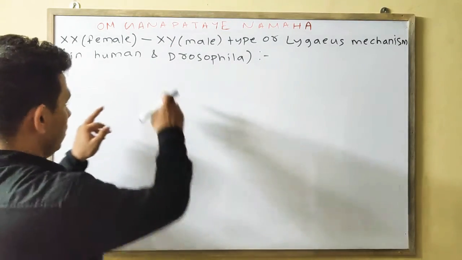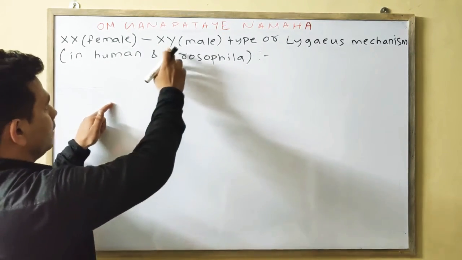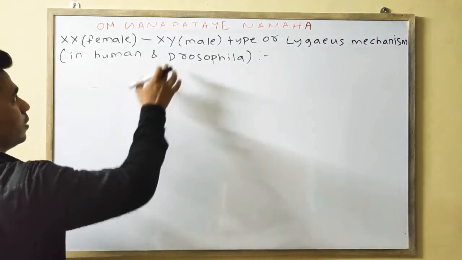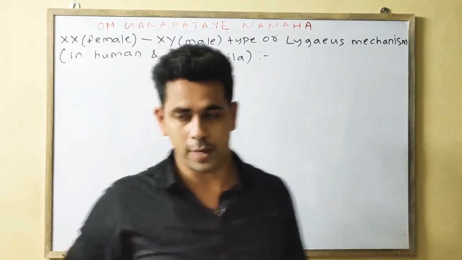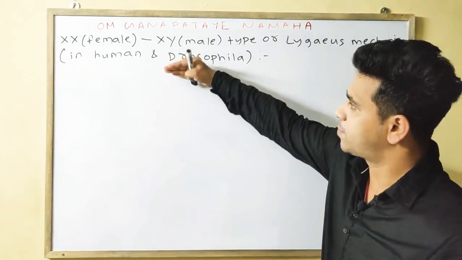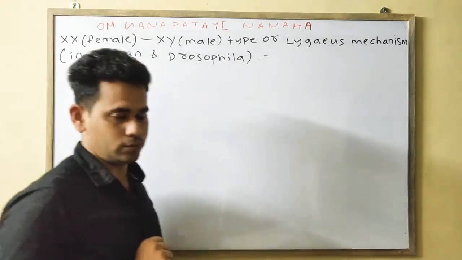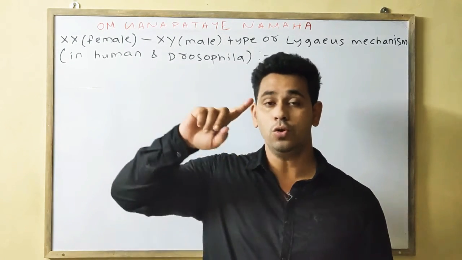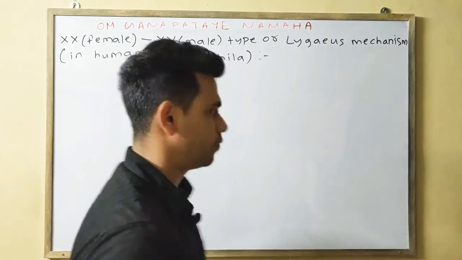So if the sperm consists of the X chromosome, it will produce a female. If the sperm consists of the Y chromosome, then it will produce a male. So the sex of the offspring depends on the kind of sperm. This much you should write in the introduction portion, or we can say some points first you write, then you go for the cross. Three crosses we will do. First we'll do the general cross, then the chromosome number wise cross in the case of human, then in the case of Drosophila.